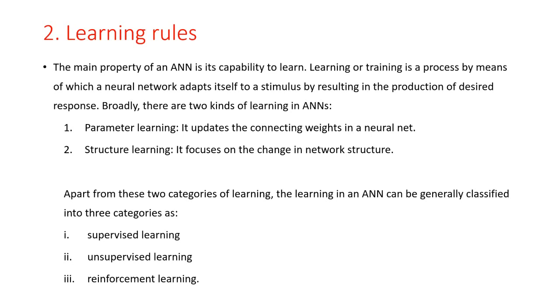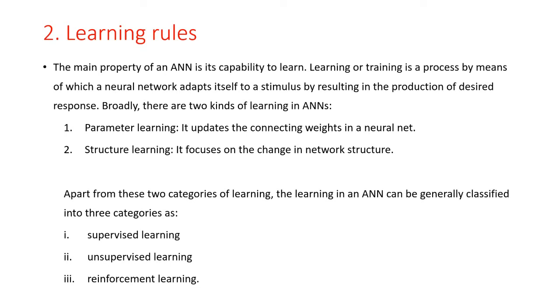In parameter learning, we update the connecting weights in the neural network. And structural learning focuses on the change in the network structure. These two types of learning can be performed simultaneously or separately. After parameter learning, we can use structural learning and vice versa.